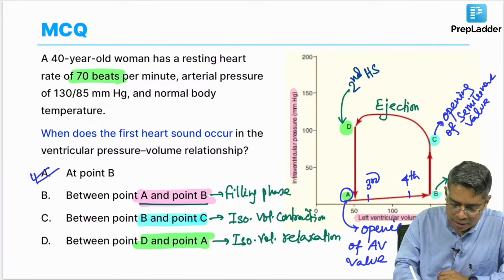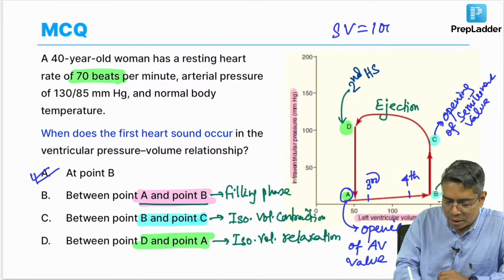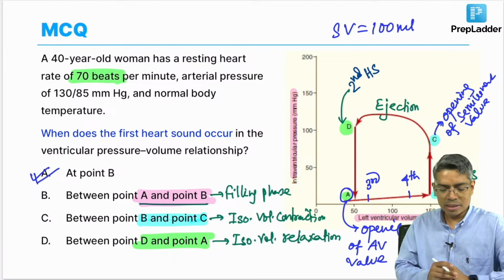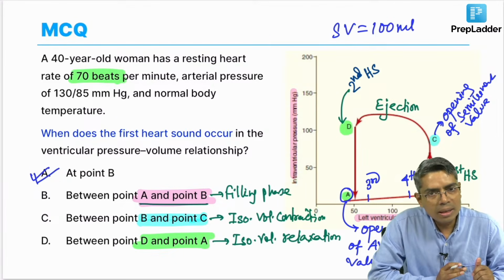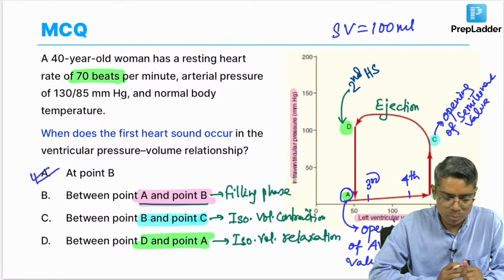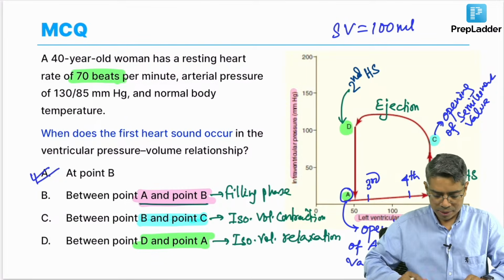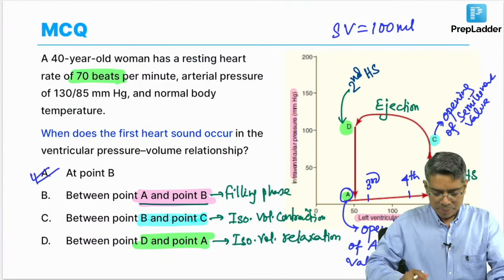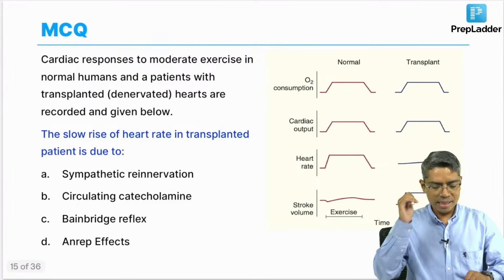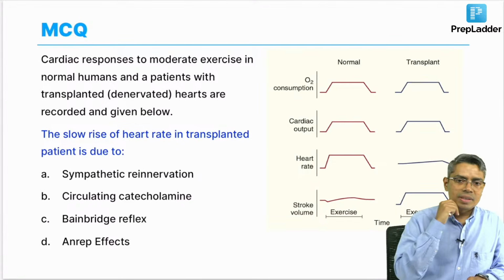So, in this diagram the stroke volume will be 100 ml, and if you multiply this stroke volume by the heart rate, then you can get the cardiac output also. Okay, very good. So, this kind of question can be given. Okay, next. So, that discussion is done.